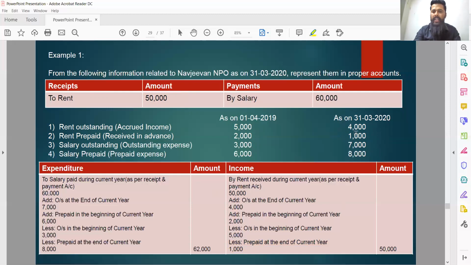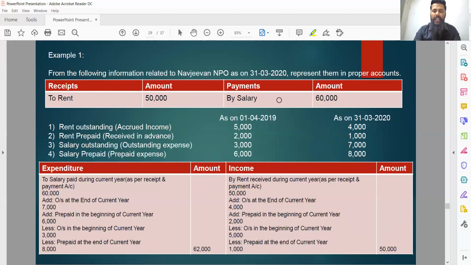So after making all these four adjustments pertaining to rent, be it outstanding or prepaid in the beginning or at the end, what final amount we are getting is 50,000. How we have derived this amount? 50,000 plus 454 plus 256 minus 551 minus 1 comes to 50,000. That is the amount which we are supposed to show to the credit side of income and expenditure account.